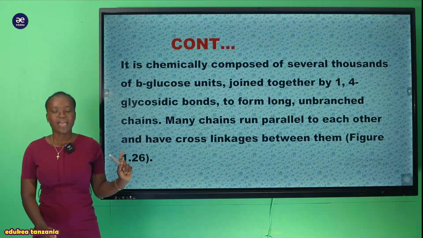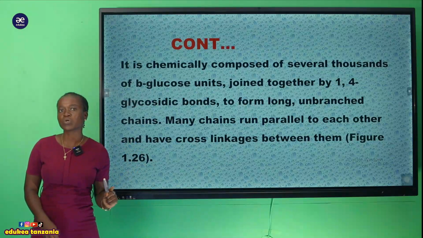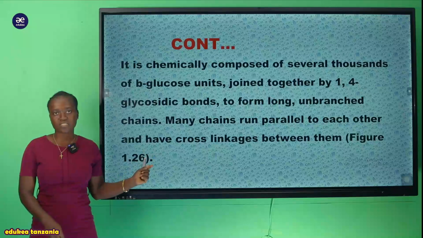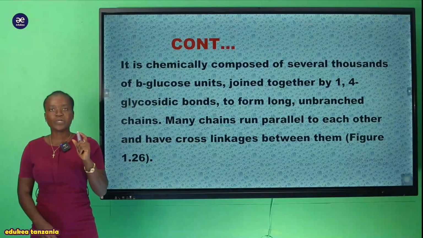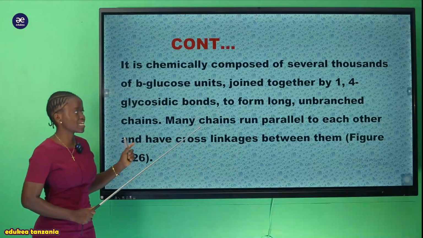Kwa sababu gani? Hii structure ya cellulose tunasema kwamba imetengenezwa na glucose, but the glucose used to make this cellulose is alpha glucose, and the bond which is formed is the same, that is 1,4 glycosidic bond.